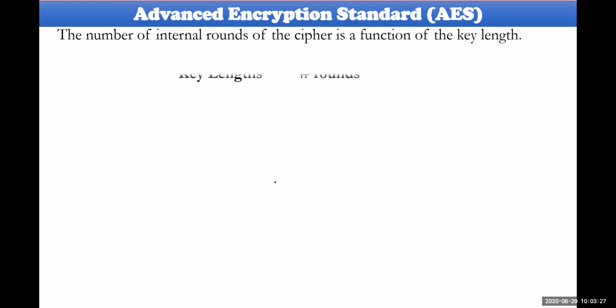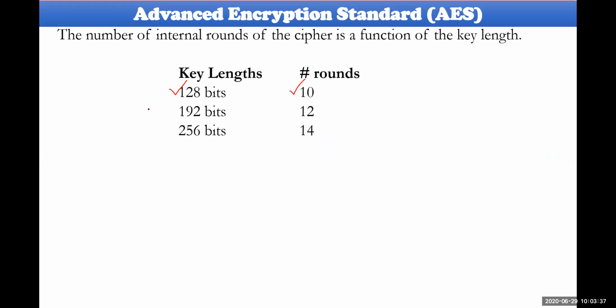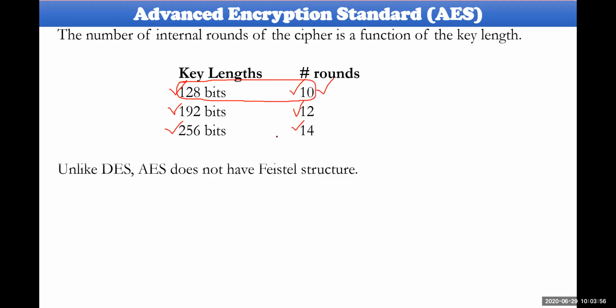So the total number of rounds done by AES is based on the key length. If the key length is 128 bits, it takes 10 rounds. If the key length is 192 bits, it takes 12 rounds. And if the key length is 256 bits, it takes 14 rounds. But as far as our syllabus is concerned, we have to discuss only 128, so 10 rounds are to be taken into consideration.